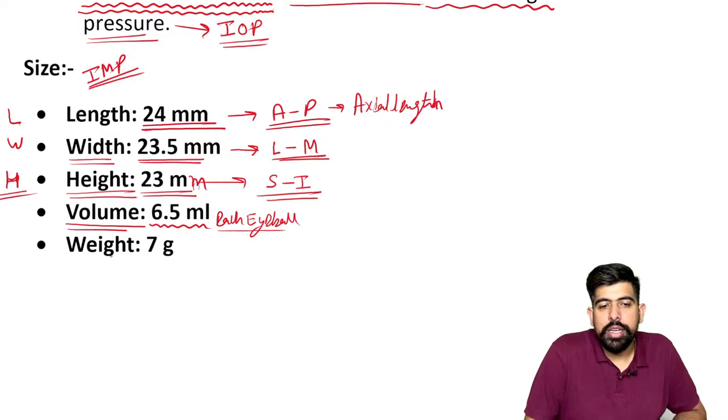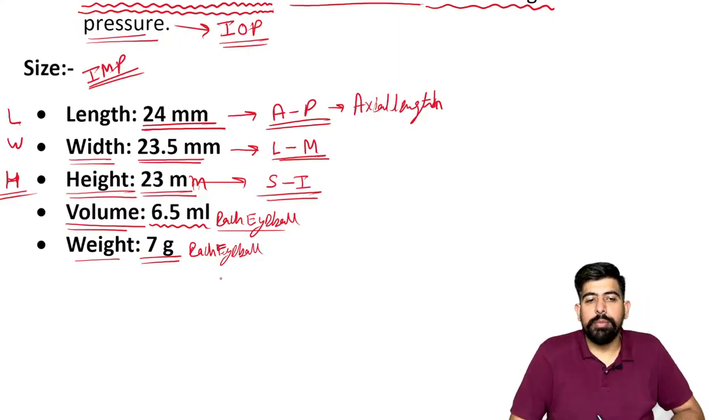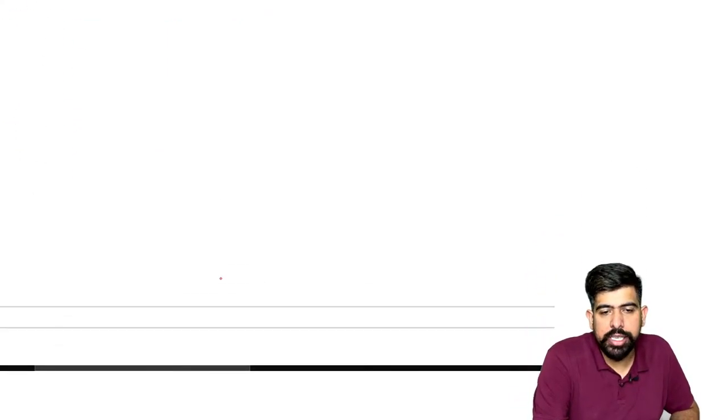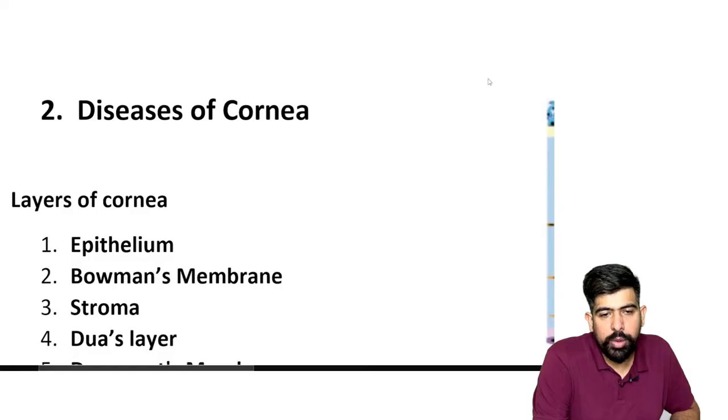And what is the weight of it? 7 gram for each eyeball. So the weight is 7 gram and the volume is 6.5 ml. They sometimes ask this basic question, so just remember about it.